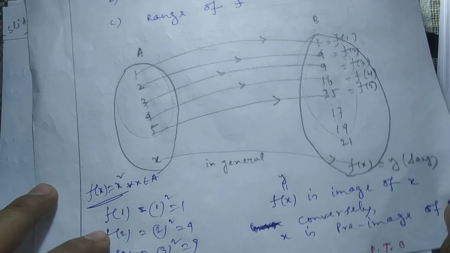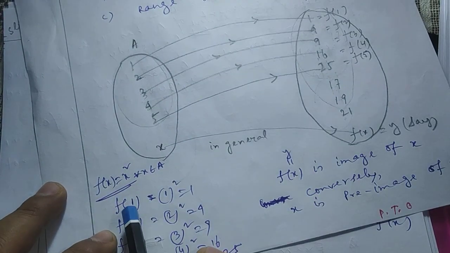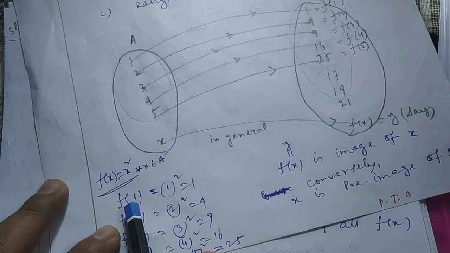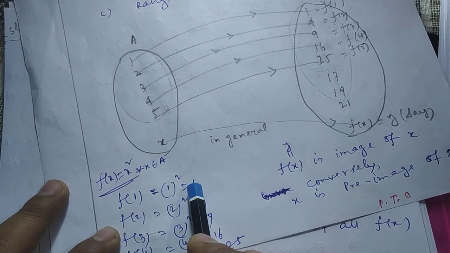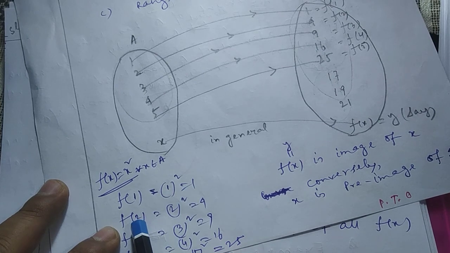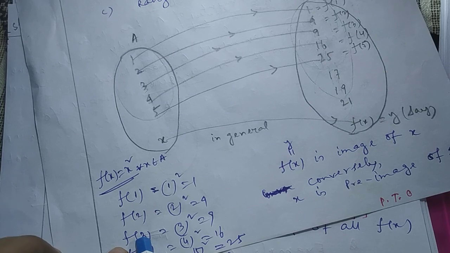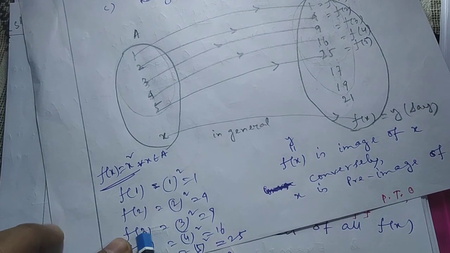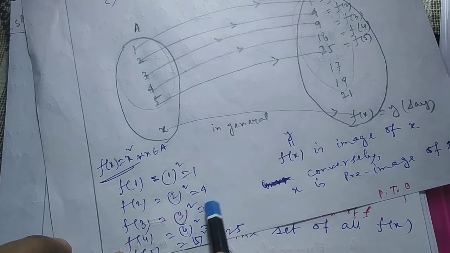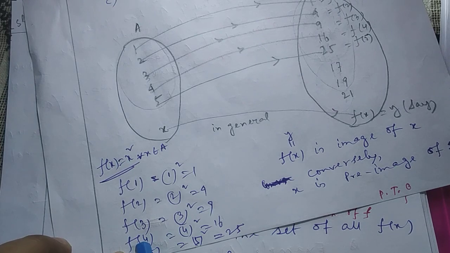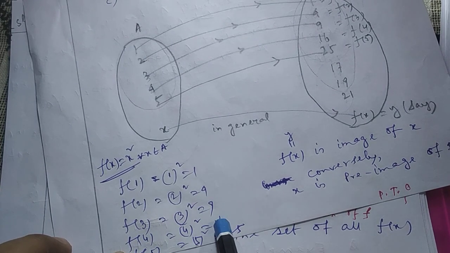Now look at the diagram. If I put x equal to 1 in the function, it becomes f of 1, means 1 square, 1. If I put x equal to 2, it becomes 2 square, means 4. If I put x equal to 3, it becomes 3 square, 9. If I put x equal to 4, it becomes 4 square, 16.